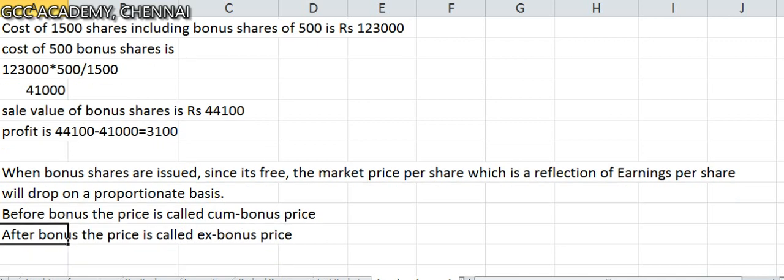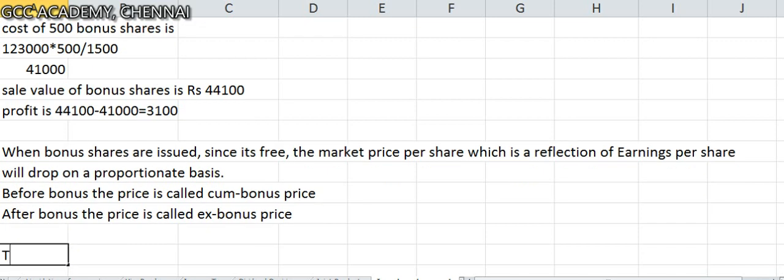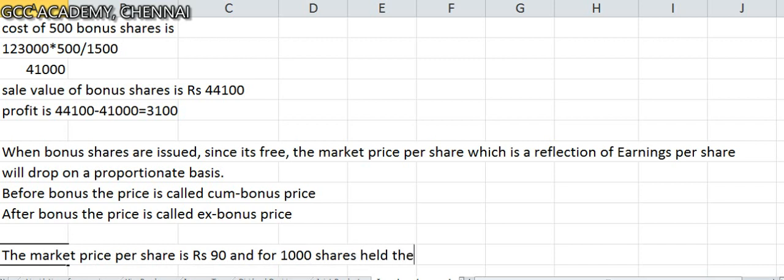That is why before bonus it was 175 in this problem, and after bonus it's 90. So the very last point, the market price per share is rupees 90. For 1000 shares held, because it's held as a current asset, it is cost or market value, whichever is less.